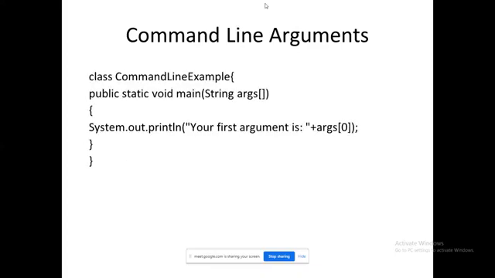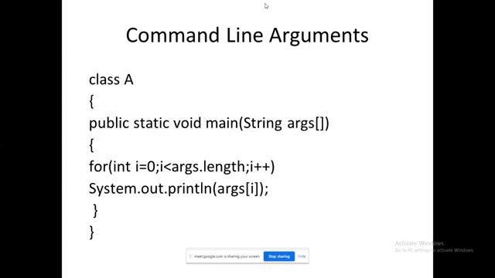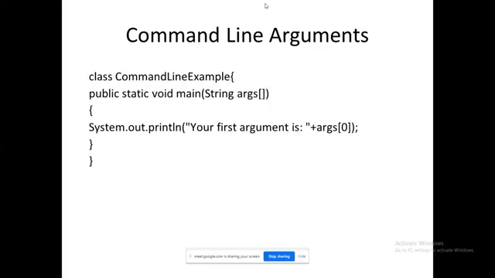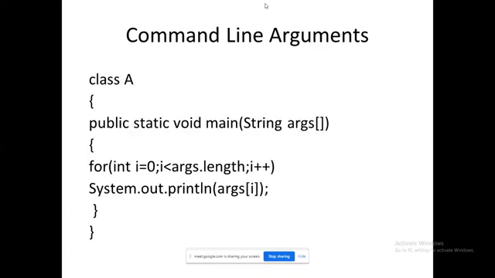So this is used to display whatever I have given in the command line as it is. For example, how will I execute? javac filename.java, it will compile. Again java classname, I will give RIT. So what output will come? Your first argument is RIT. Likewise, during interpretation I will give the input, the input will be parsed along with the program, and it will generate the output. So here I am able to give whatever. This is used to generate only one output. To generate multiple outputs, this program will work. I will show you how it is going to be executed at the end of the session.